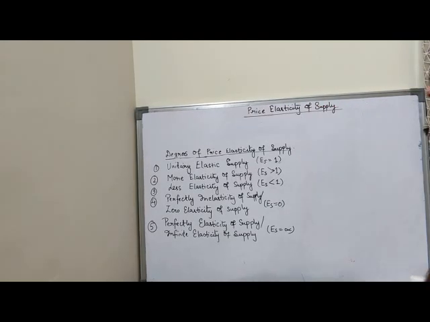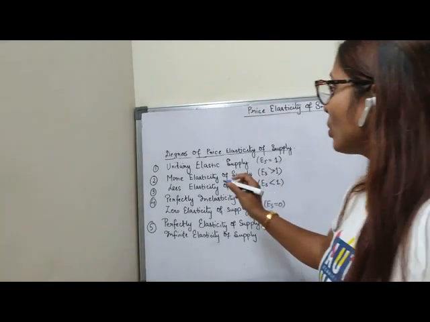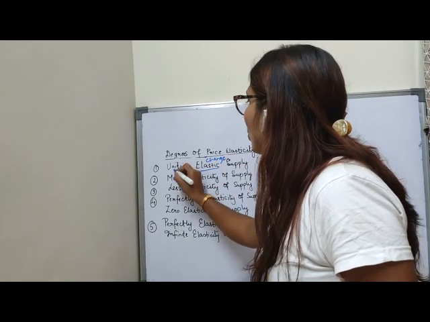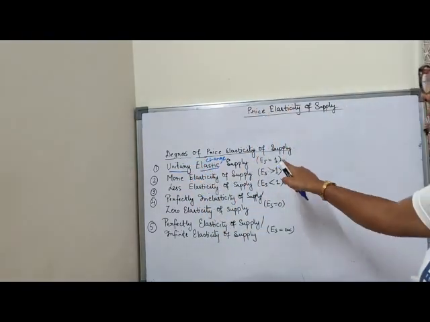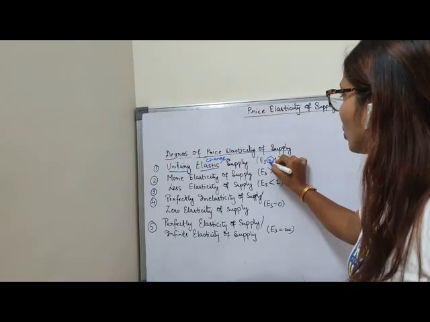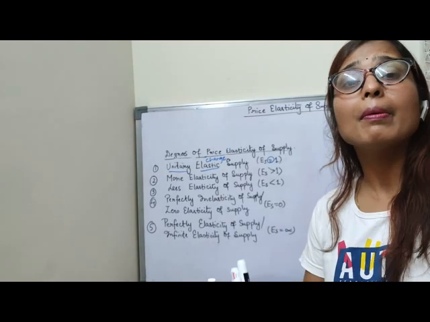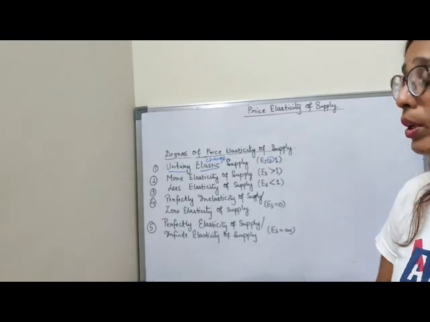Now we will understand the first one, unitary elastic supply. Elastic means what I told? Change. Unit means unitary, so unit means 1. So change in supply is equal to 1. Clear? Equal means change in supply is equally change in the price. That means they are equally changing. Supply and price are equally changing.